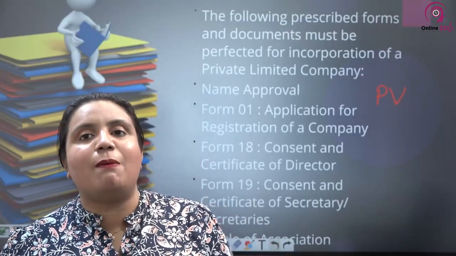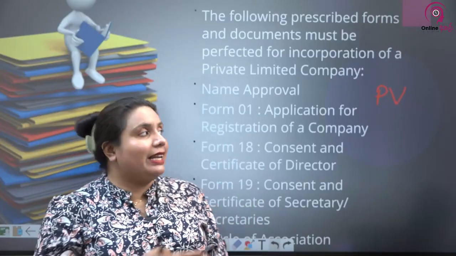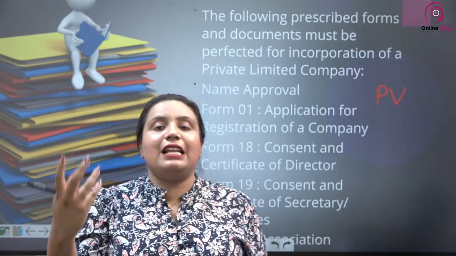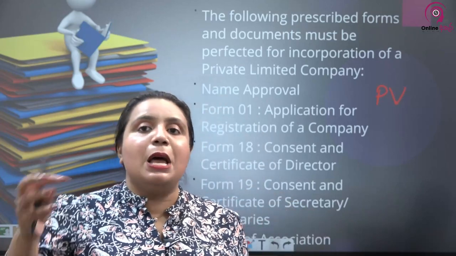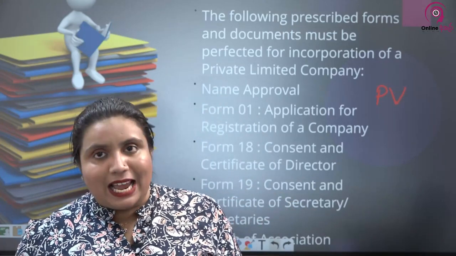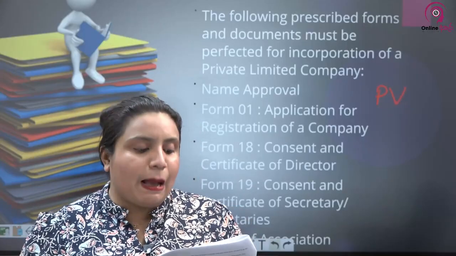Those details have to be provided. So it is for a company. Once you submit all the required documentation, the registrar will issue the certificate of incorporation, which is like the birth certificate of a child. So the certificate of incorporation is the birth certificate of a company.